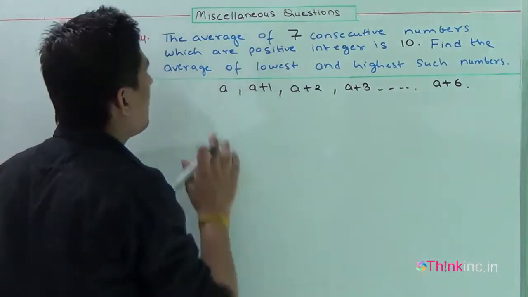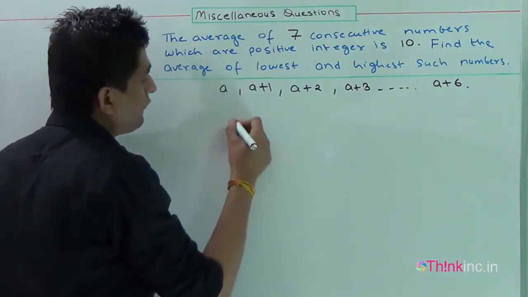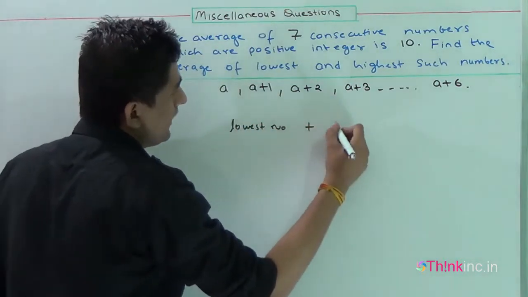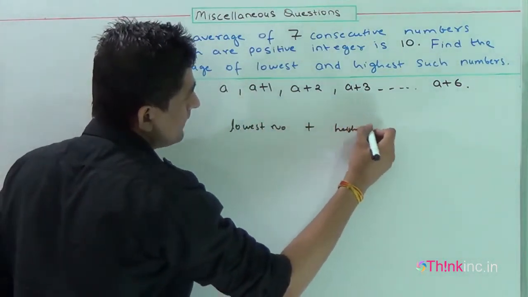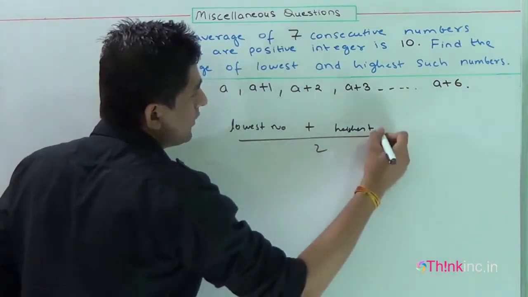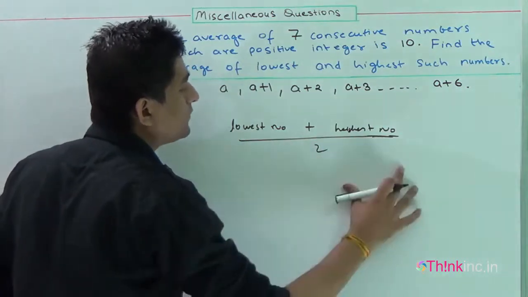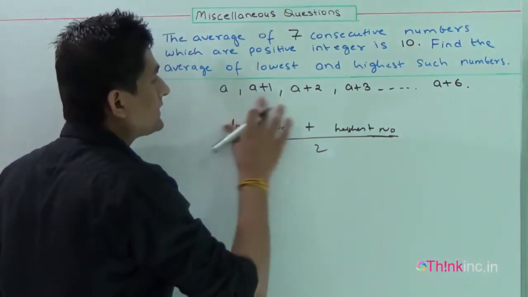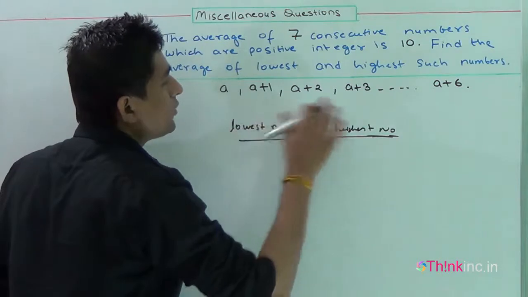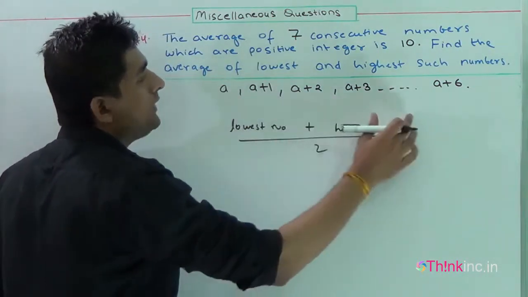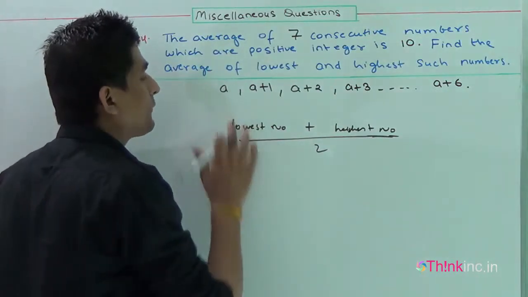And in the question, what value do we have to find? We have to find the value of the lowest number plus the highest number divided by 2, because this is the average of the lowest and highest number. I have to calculate this value. And if you look, this series is an arithmetic progression, A, A plus D, A plus 2D and so on.